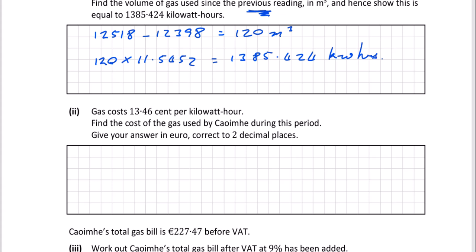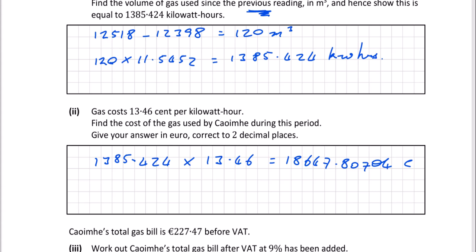So if it costs 13.46 cents per kilowatt hour, all we've got to do is multiply those two numbers. So we're going to take 1385.424 kilowatt hours, that's how much she used. We're going to multiply that by 13.46 cents. When you do that, you get 18647.80704, and that's in cents.